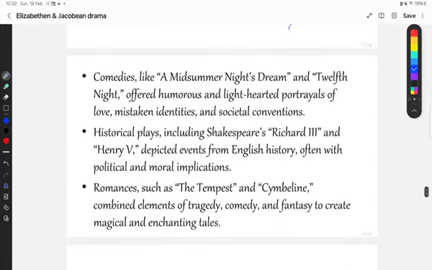Then moving on to the next genre, that is comedy. Comedies like A Midsummer Night's Dream and Twelfth Night offered humorous and light-hearted portrayals of love, mistaken identities and societal conventions.